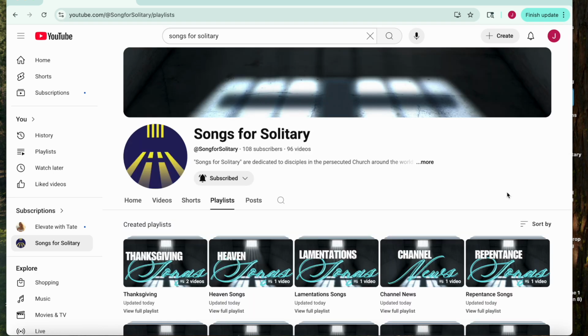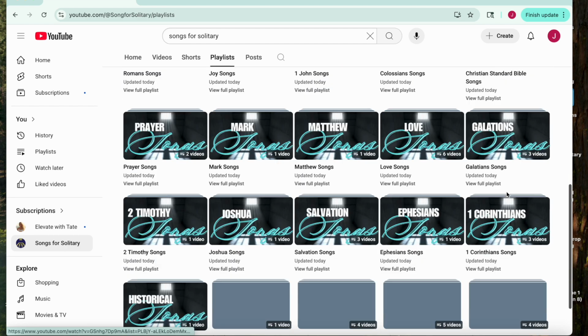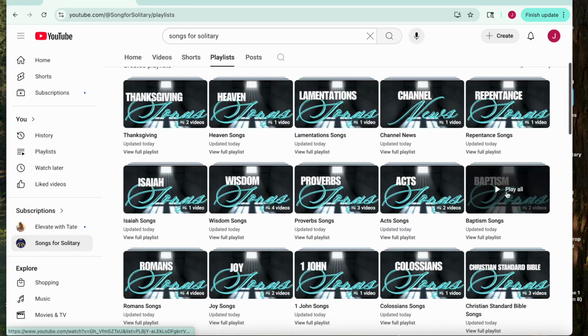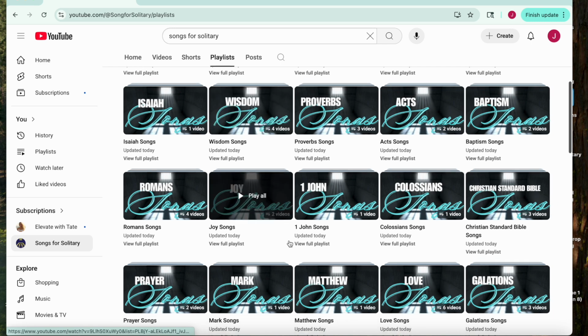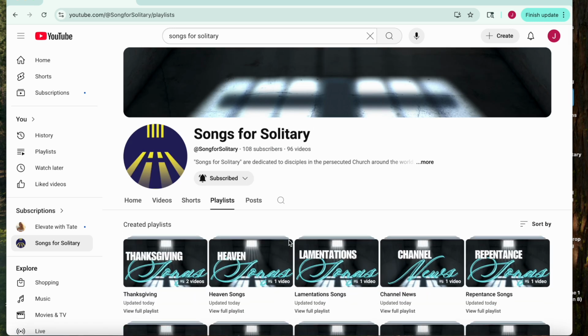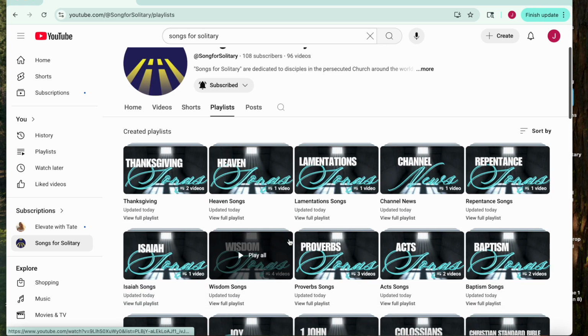So we're going to go ahead and click at the top, playlists, and it allows you to sort in a couple of different ways, but it's mostly by how recently they've been created or how recently they've been added to. I wish that they would allow you to sort it alphabetically because that's kind of my personality, but that's where we are for right now. Maybe they'll add that feature later.